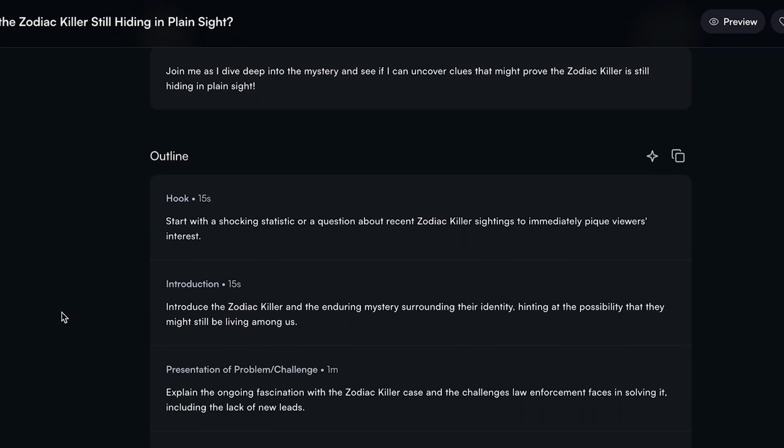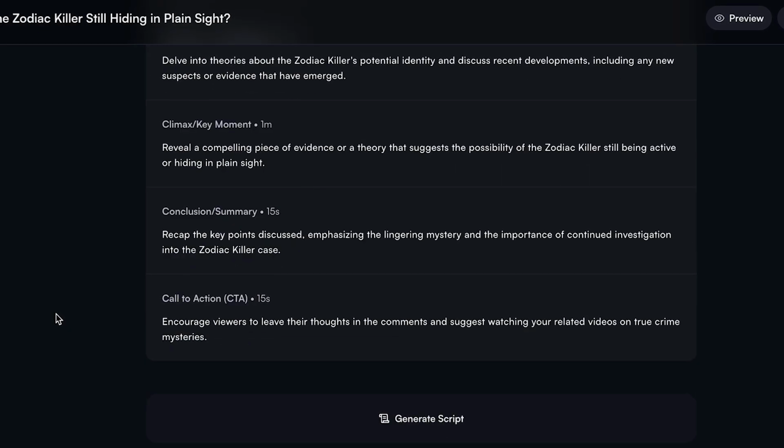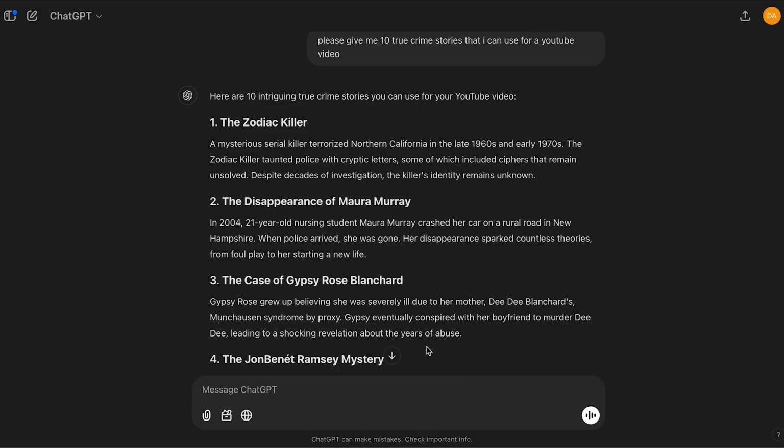At this point, either keep this page open or copy everything into a Google Doc for easy access when it's time to create the video. Now, head back to ChatGPT, where we'll generate the rest of our script. Find your idea and copy it. Then, ask ChatGPT to generate a script for a YouTube video as if it were a copywriting expert.